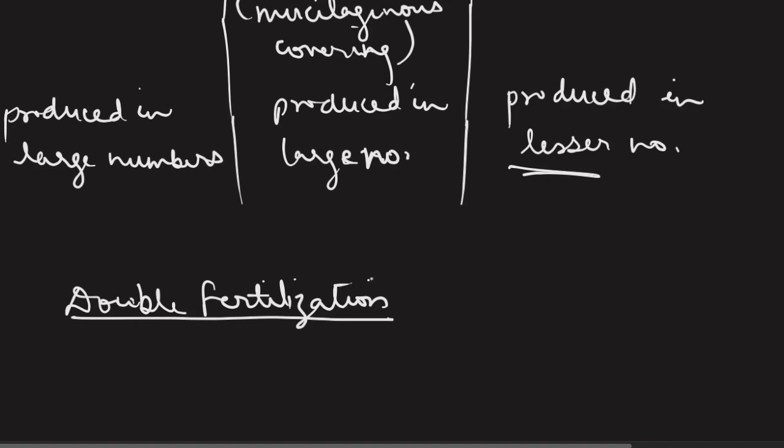Now, the pollination that we were discussing as a topic is usually asked in the boards as an objective information question. This particular topic rarely comes as a 2 or 3 marker question, but double fertilization is a very important topic in terms of being asked as a long answer question. So in this particular topic, what minute things need to be considered and remembered while attempting this question, that I will be focusing on.